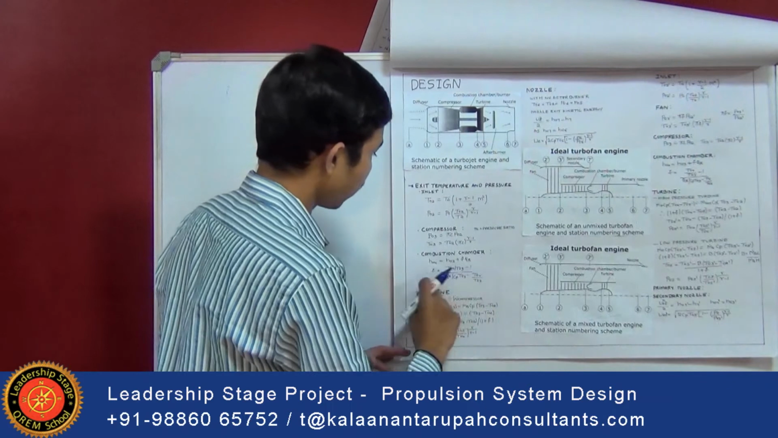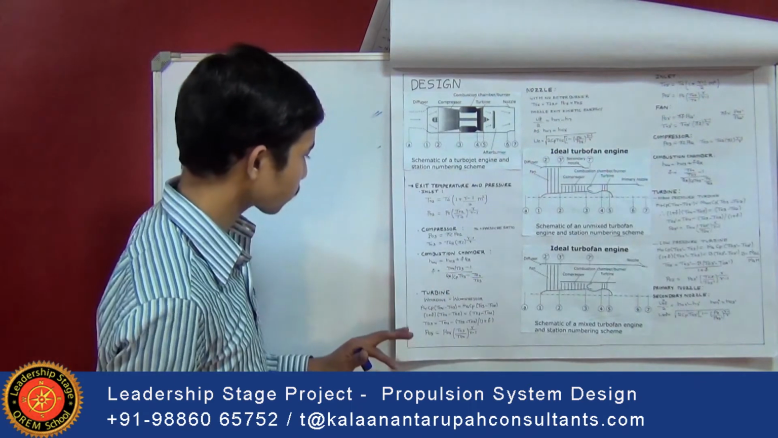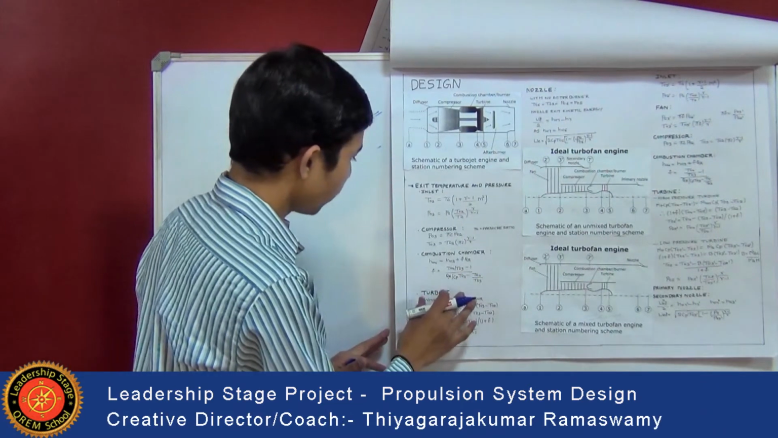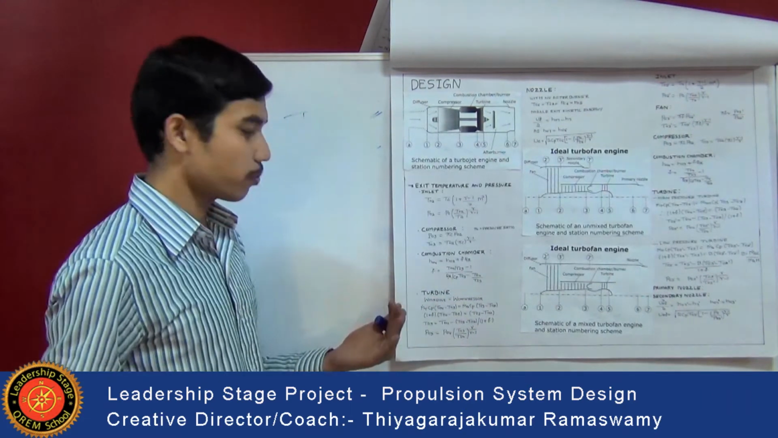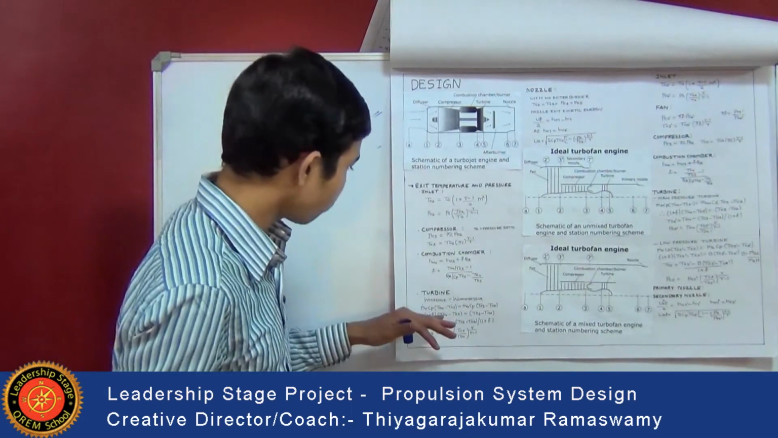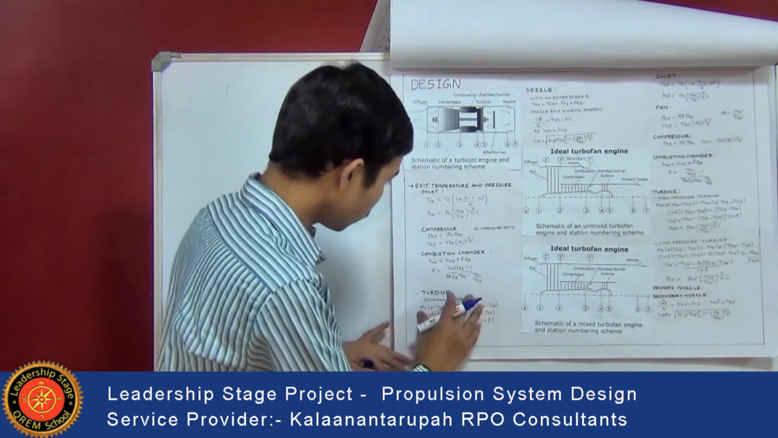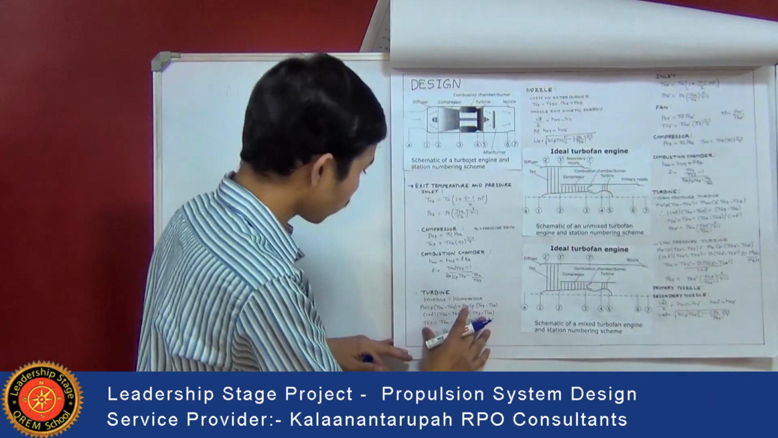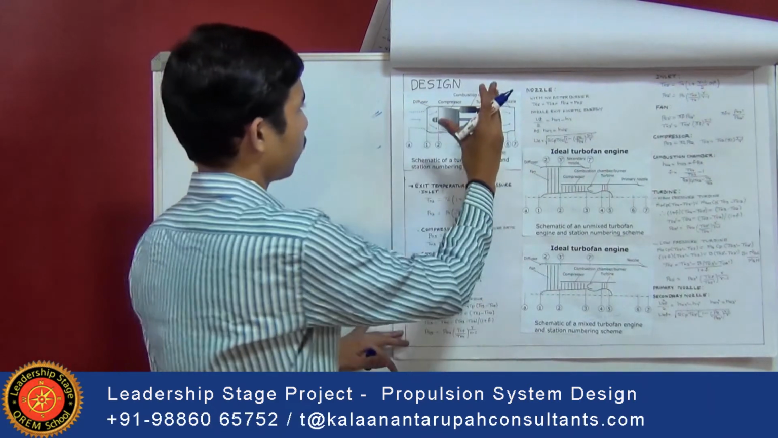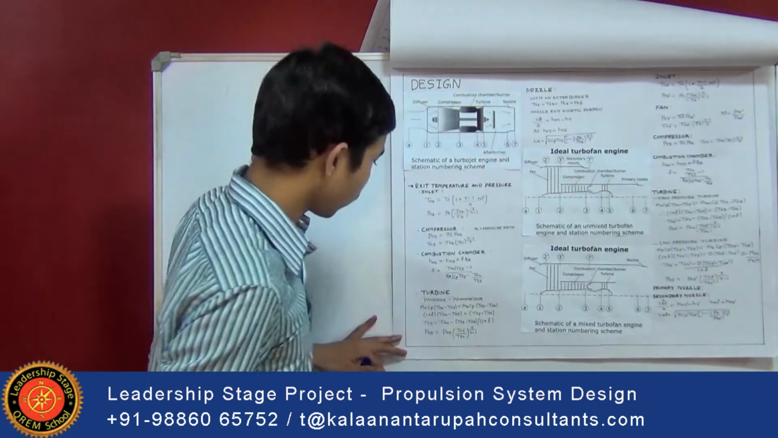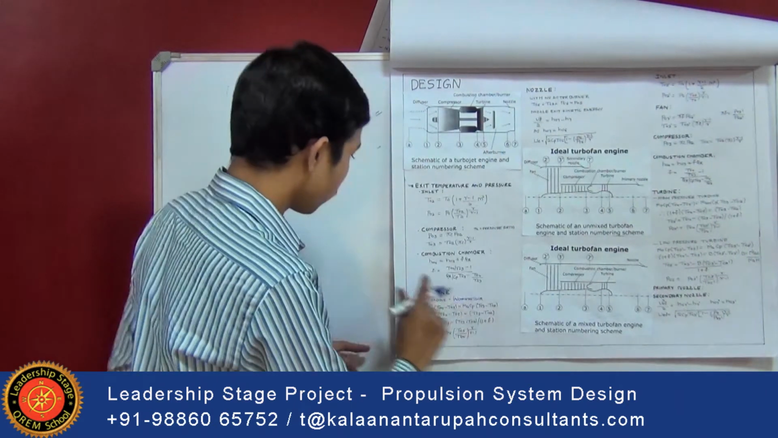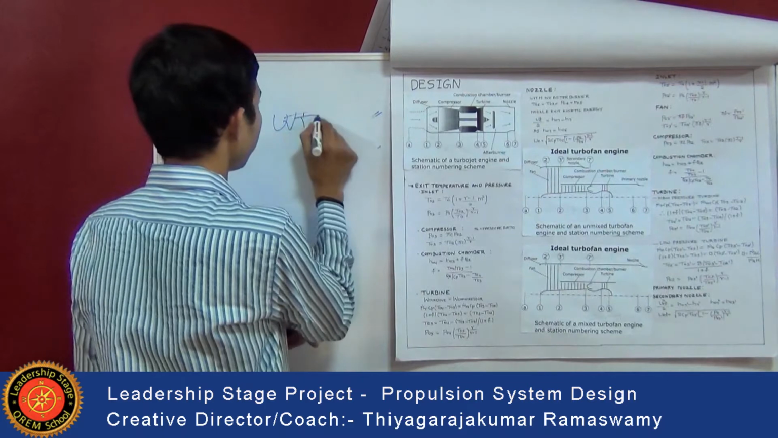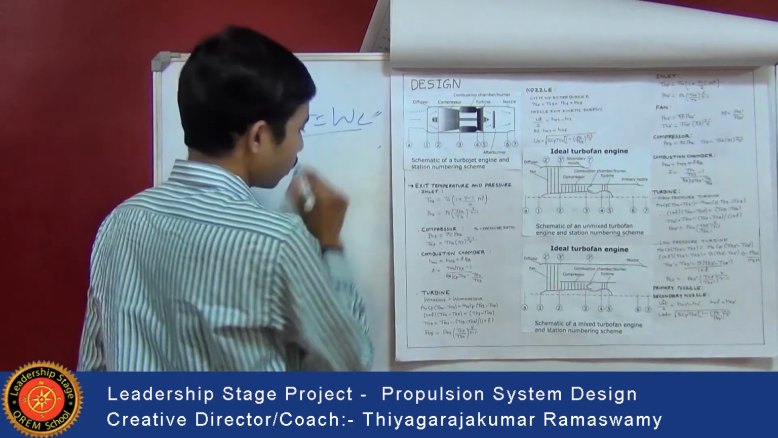Using this formula we can calculate the fuel air ratio. Then coming to the turbine, work done by the turbine should be equal to the work done by the compressor. So we can calculate P05, the pressure at the exit of the turbine. In equating the work done by the turbine and the work done by the compressor, we'll get